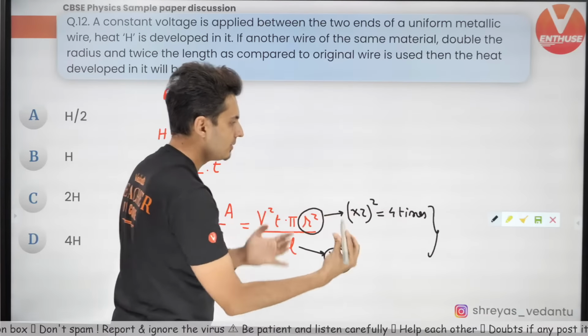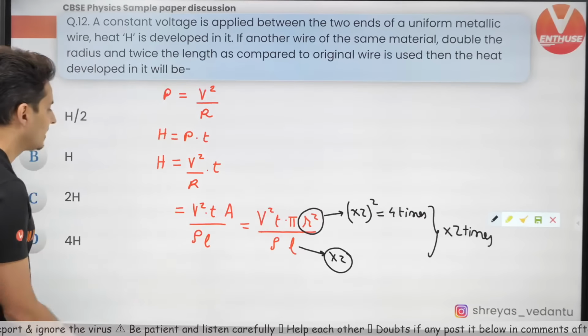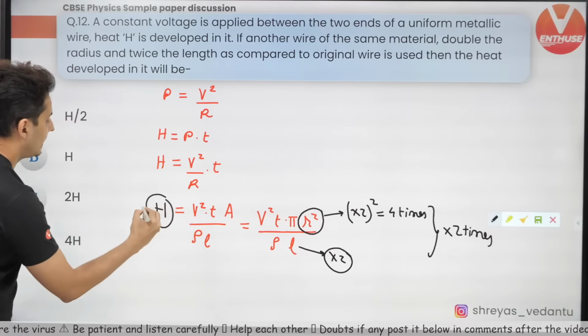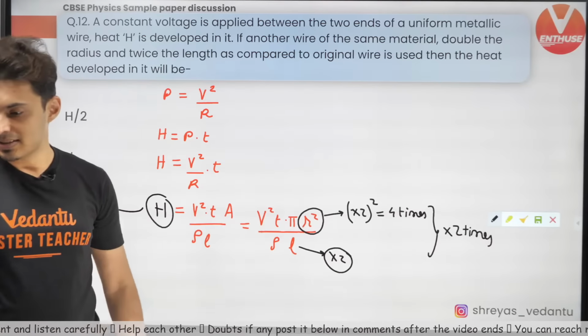4 by 2, which is 2 times. That's it. So hence, whatever heat was there, that heat will become 2 times. Hence, the correct answer is C. I hope this is clear.